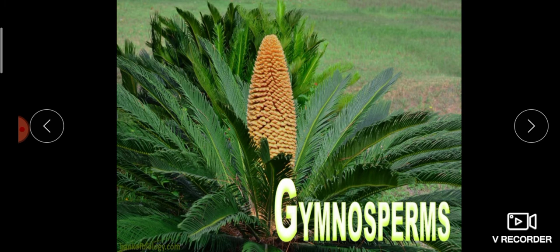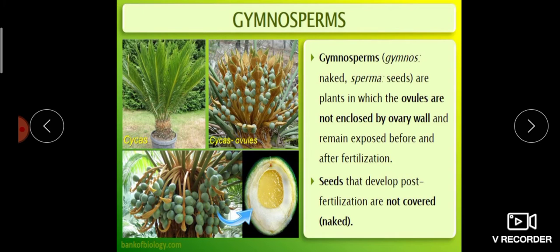Welcome to our new class in chapter 3, Plant Kingdom. We have come to the next plant group, that is gymnosperms. Gymnosperms are called naked seeds. Gymno means naked and sperma means seed. So gymnosperms are naked seed plants.